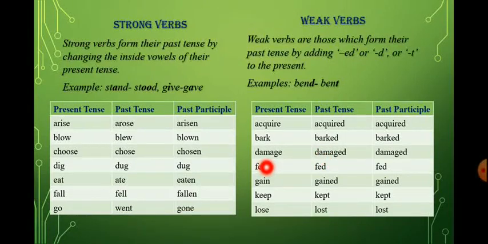Another example, bark. When we change this into past tense we add ed as a suffix, and the new word we get is barked, and the past participle is also barked. Damage is the present tense. The past tense of damage is damaged, with ed. So in these two charts you can differentiate that in strong verbs the vowels get changed, and in weak verbs we add a suffix at the end. And what are the suffixes? That is ed, d or t. Like in this example, keep. When we change it into past tense we add t as a suffix, and the new word we get is kept, and the past participle, that is the third form of the verb, is also kept. In your grammar book you have a number of examples. You can see the charts and learn them to understand.